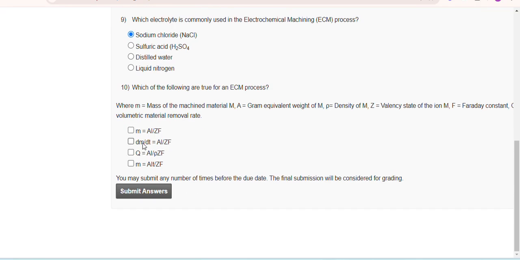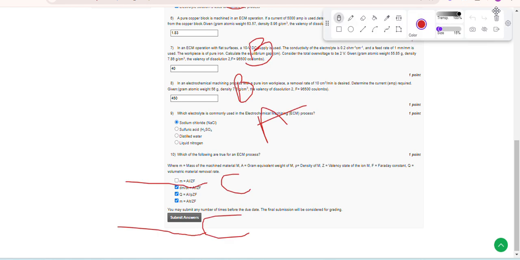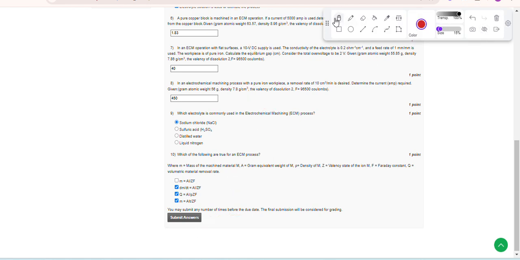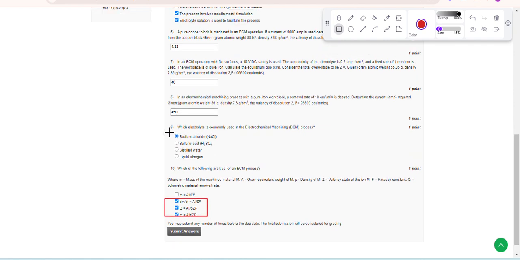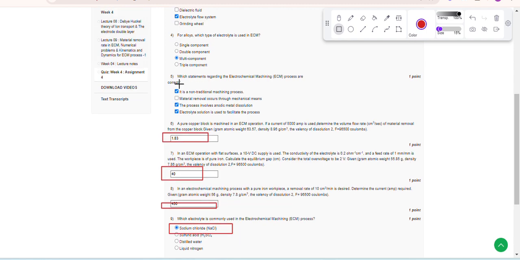So here B, C, D are the correct answers. Sodium chloride is the correct answer, 450, 40, 1.83.